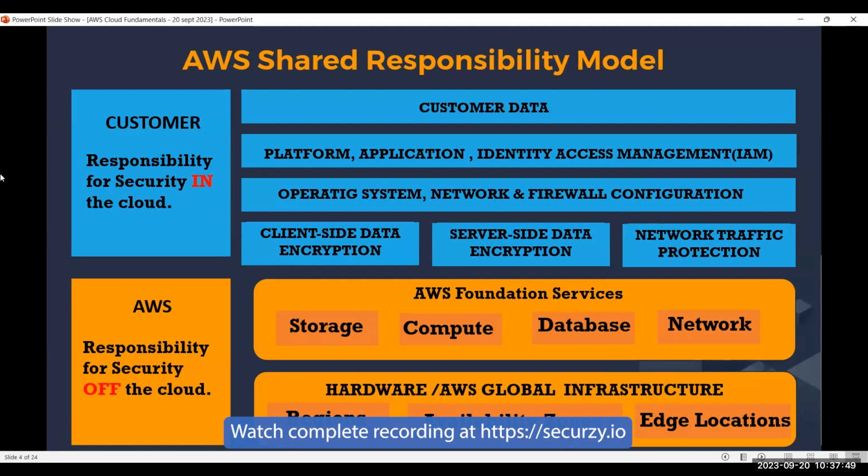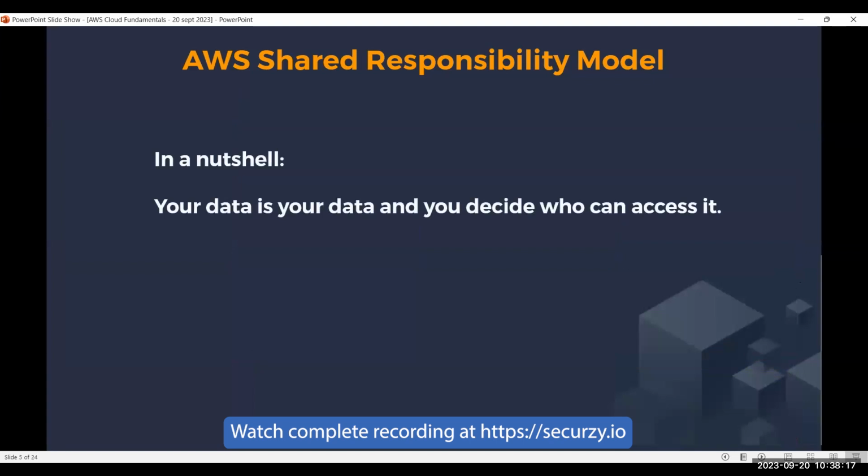Any questions on this model? Because I have a knowledge check question after this slide. You can take a screenshot if you want. Okay, let's play a little game. I have created this question. In a nutshell, in summary, your data is your data and you decide who can access it. It's as simple as that. We are the ones responsible for securing the data.